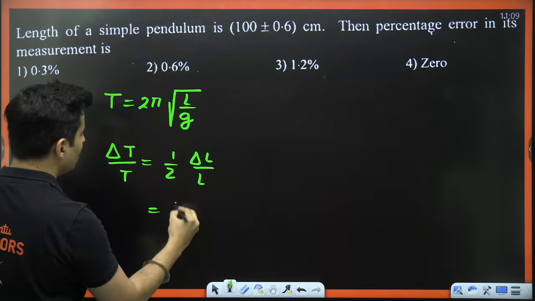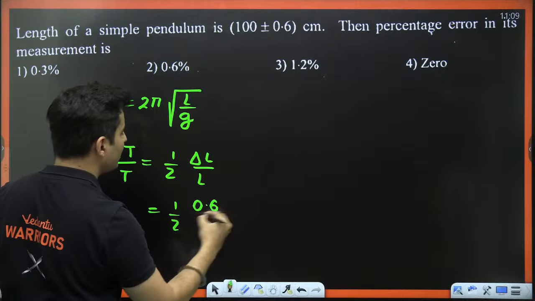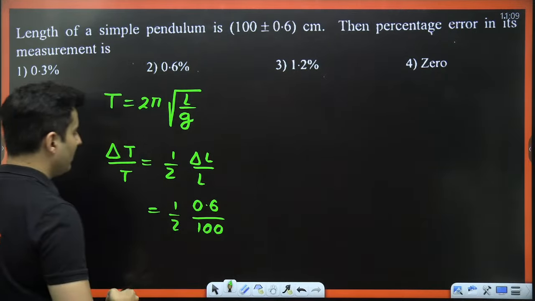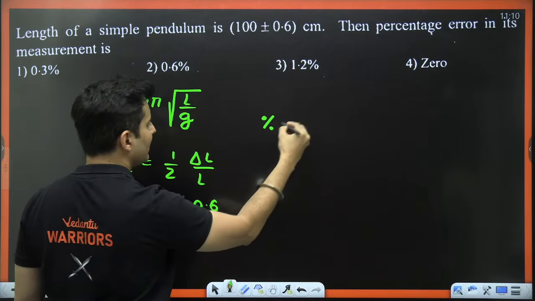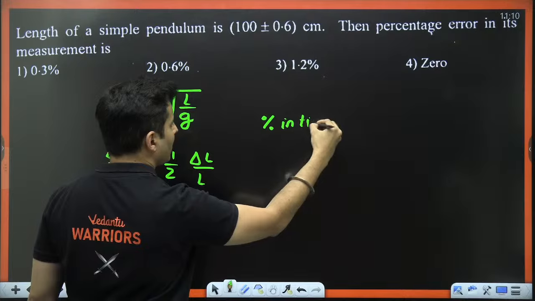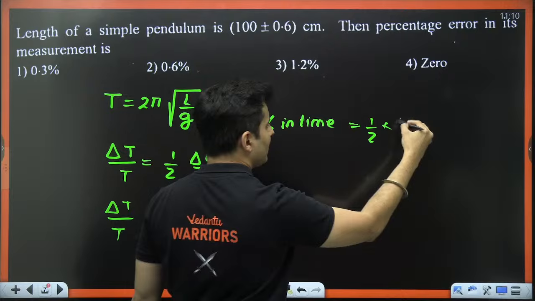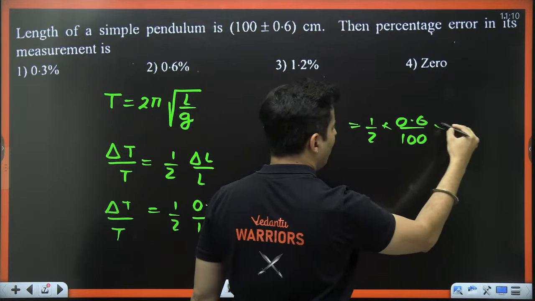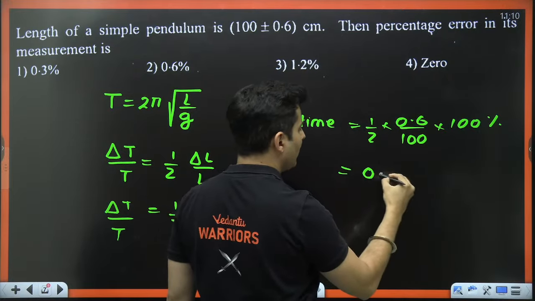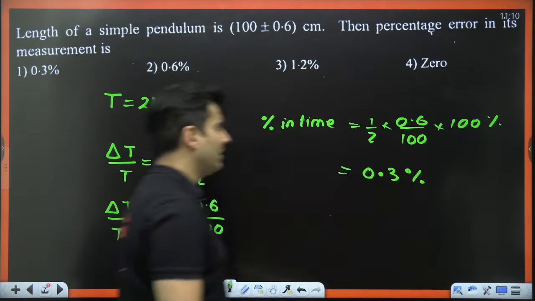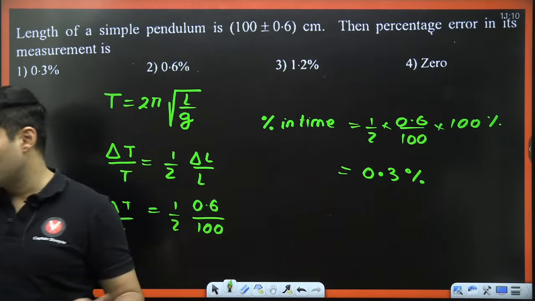Now, check this out. The relative error in the length: the length of the pendulum has an error of 0.6 for 100 centimeters. So that is your relative error in the time. But if I ask you the percentage error in the time measurement, you will take this and just multiply by 100 to convert it into percentage. 100 cancels. It will become basically 0.3 percent. So 0.3 is option number 1. Yes, that is correct. It is not 0.6 or anything else.